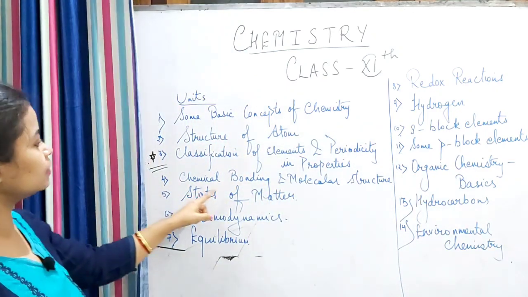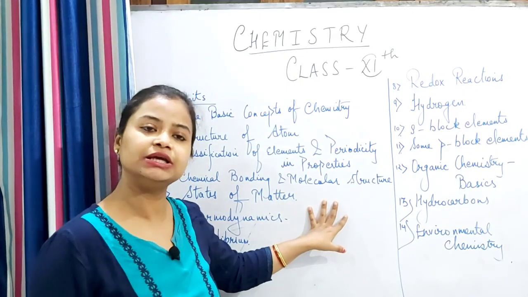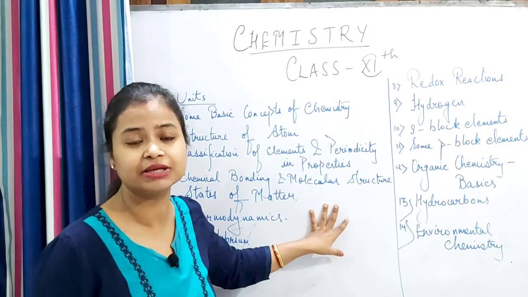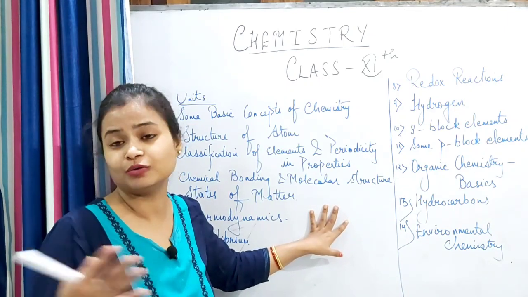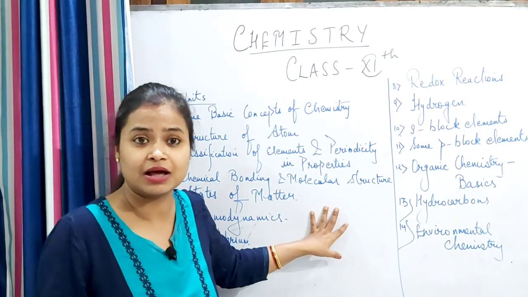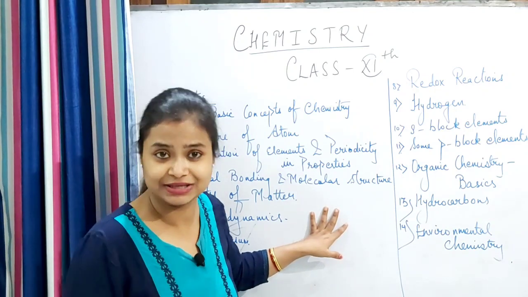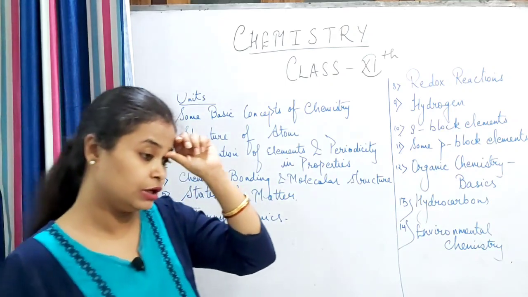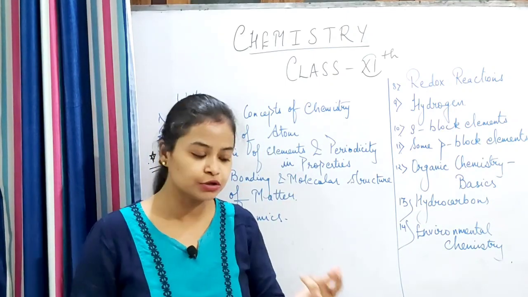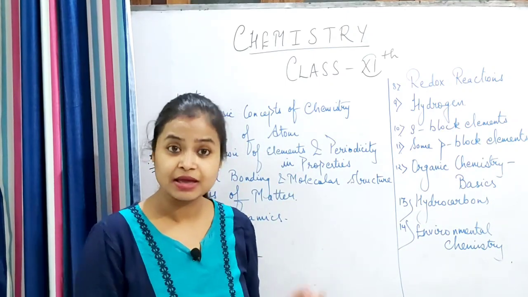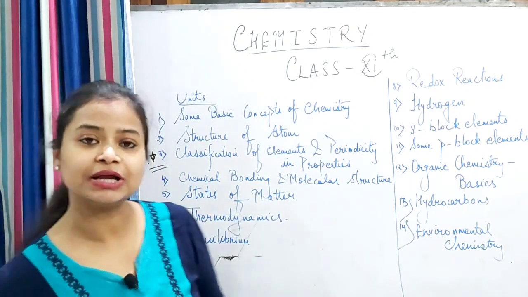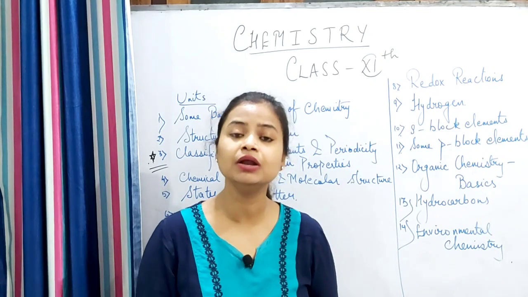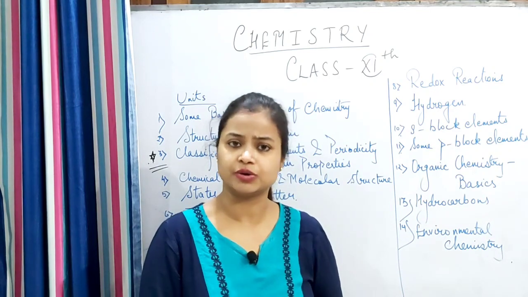4th chapter is chemical bonding and molecular structure. Okay, this is a new chapter for you all, but it's quite interesting and a basic chapter. Without it you will not understand anything in class 12, especially in organics. Then 5th is states of matter. You know, there are 3 states of matter: solid, liquid and gas. Here we are going to study in detail about the gaseous state in this 5th unit, and a little bit about the liquid state.